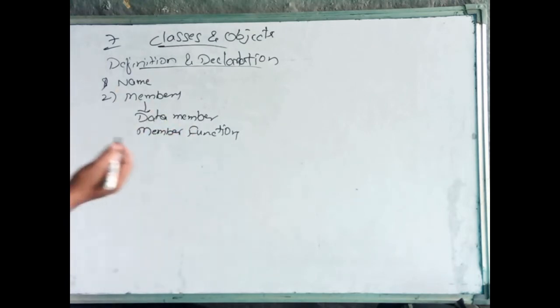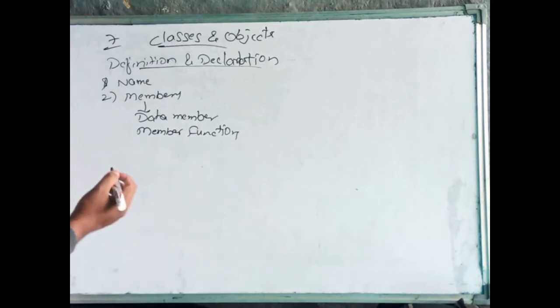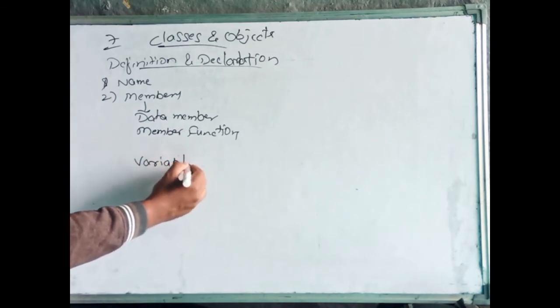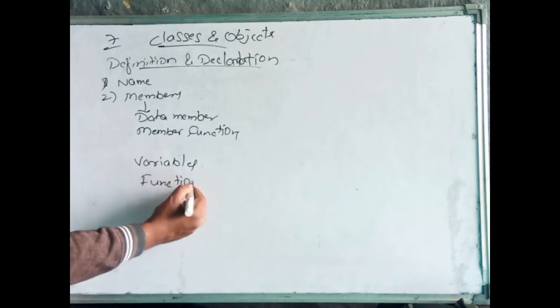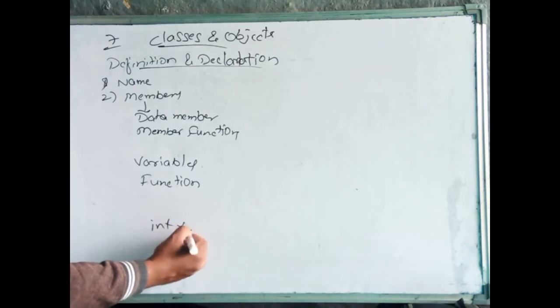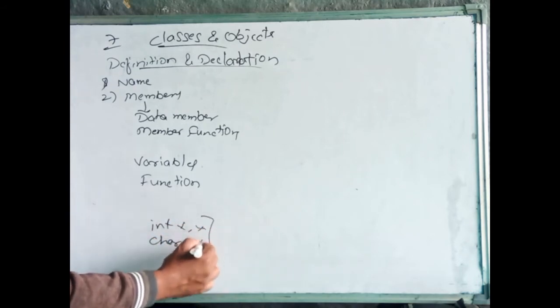Why data member and member function? If you compare with C language, or C++ without the OOPS concept, while writing the program there are variables and functions. For example, int x, y, or character a, these are the variables.